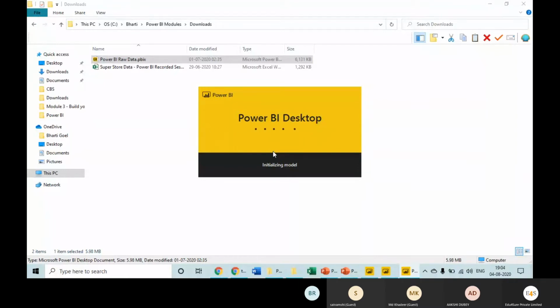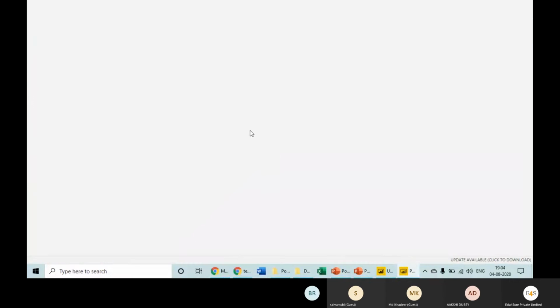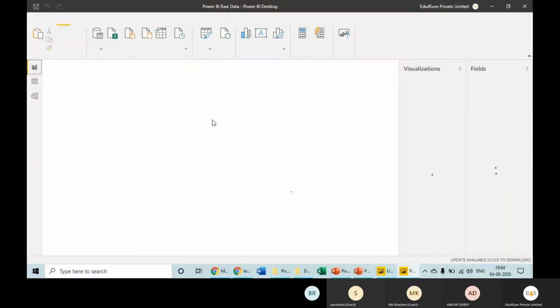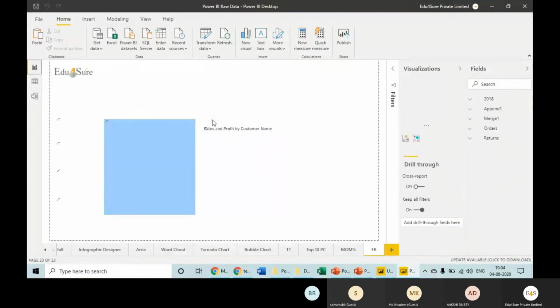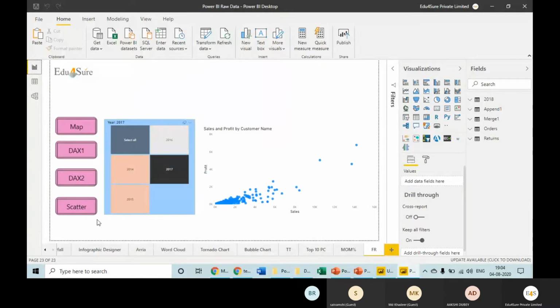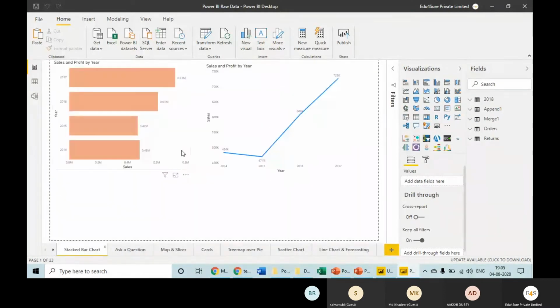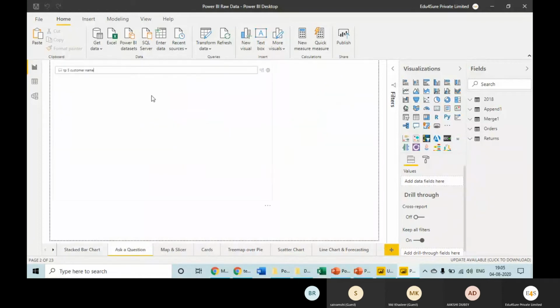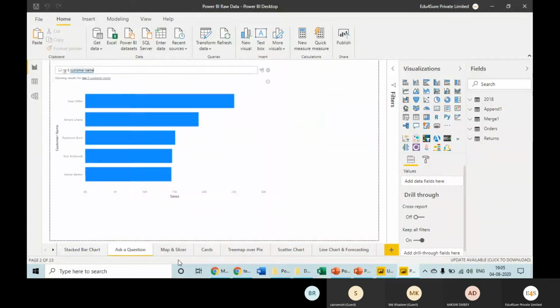So let's wait for a minute, it's getting opened. This is a simple bar chart. This is ask a question, which I showed to you.